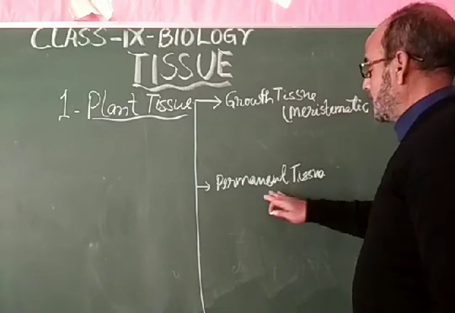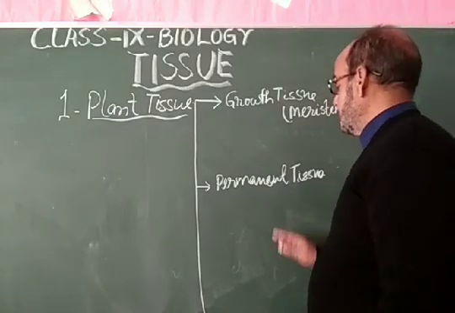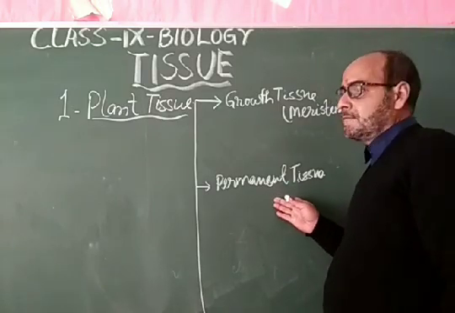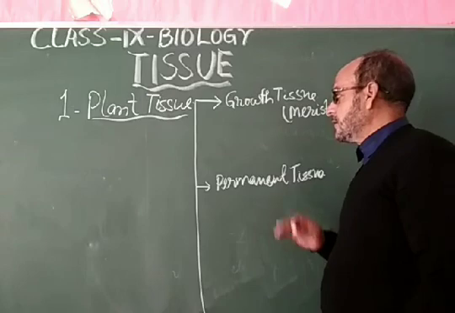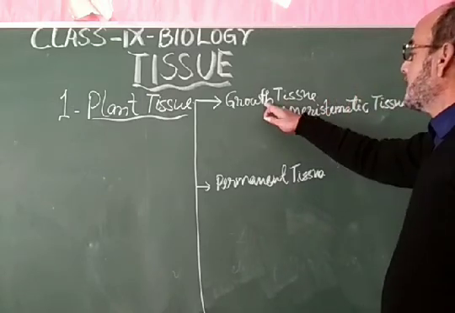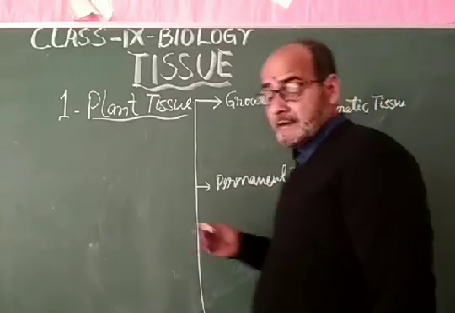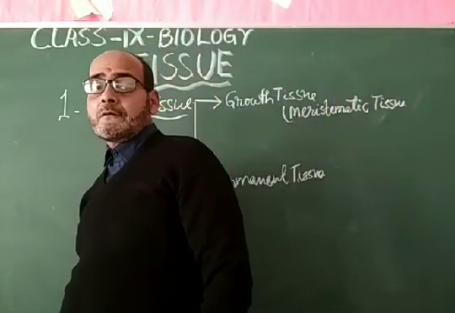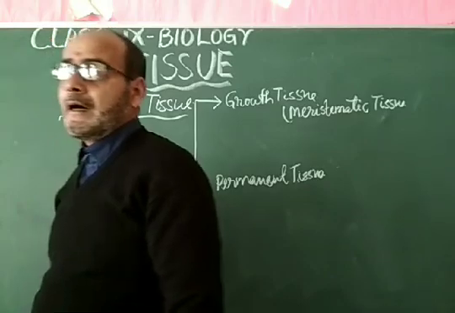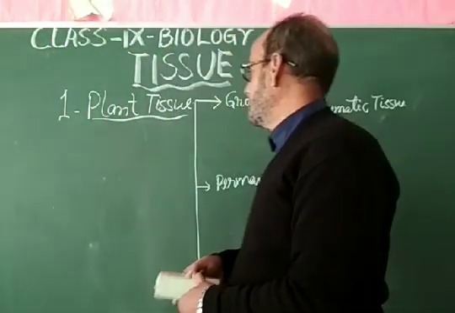Meristematic tissue. And permanent tissues are permanently present inside the plant body. So these are the two types of tissue found in the plant body. Dear students, let us discuss the growth tissue or meristematic tissue.